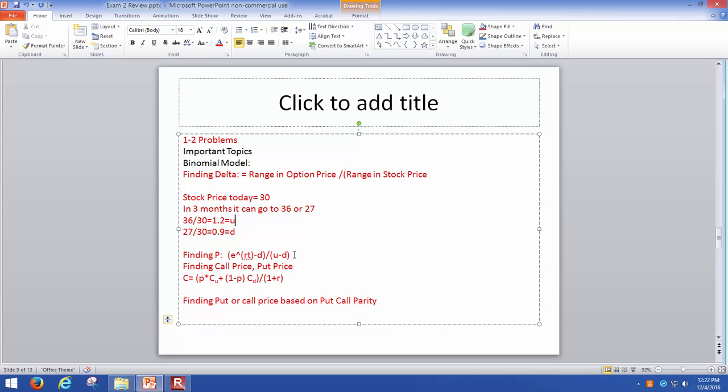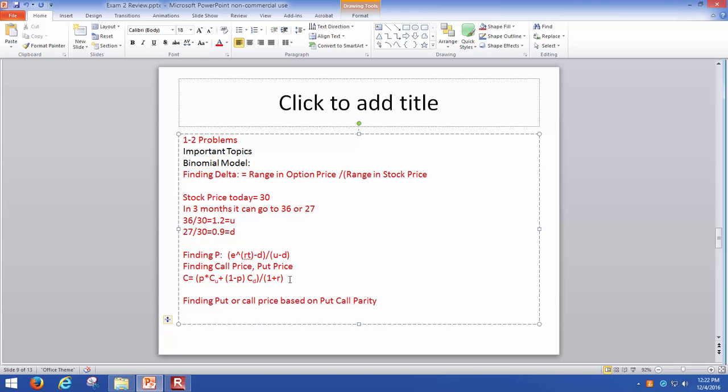So the call price is given by P times CU. So the probability of it going up based upon the risk neutral probability times how much the call is worth at the top, plus 1 minus P, the probability of it going down, times the value of the call at the bottom, divided by 1 plus R. So 1 plus R tells you we are trying to find out the present value.